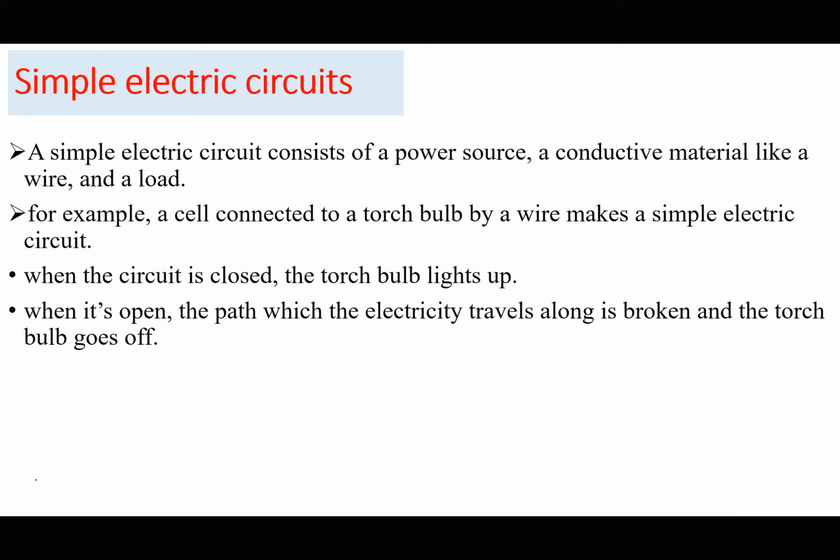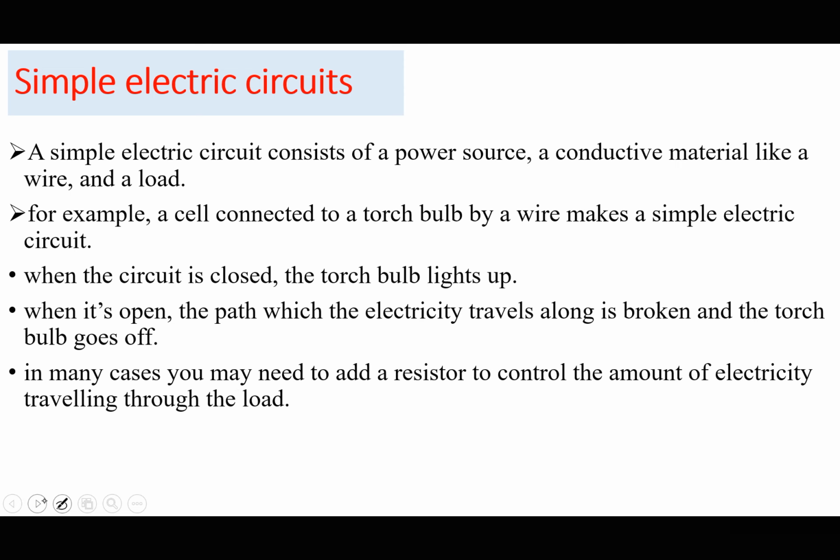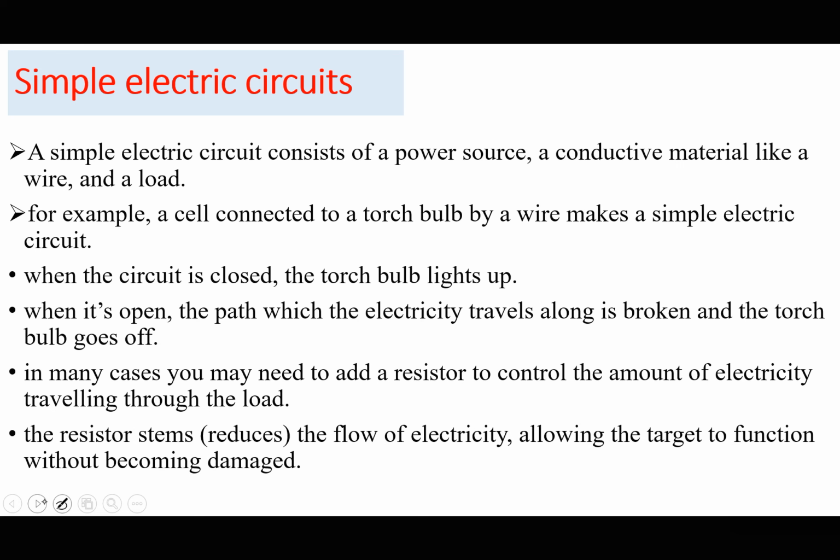So a circuit is a path along which the current is supposed to flow, along which the electricity is expected to flow. In many cases, you may need to add a resistor to control the amount of electricity traveling through the load. So you are now improving or modifying the circuit. The resistor reduces the flow of electricity, allowing the target to function without becoming damaged.